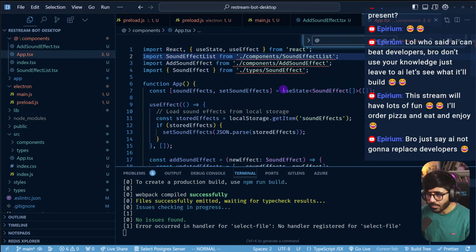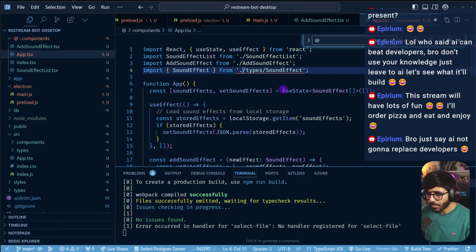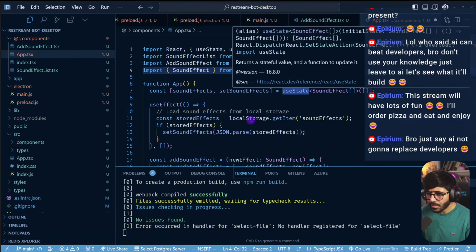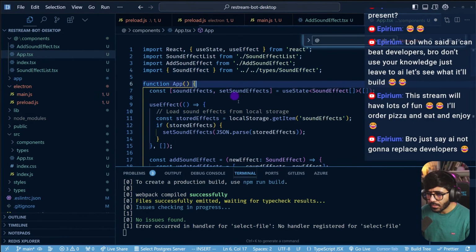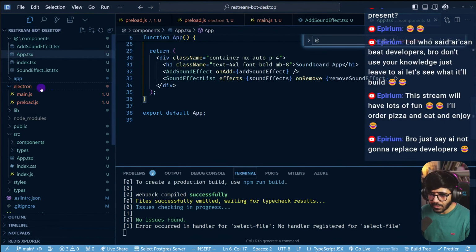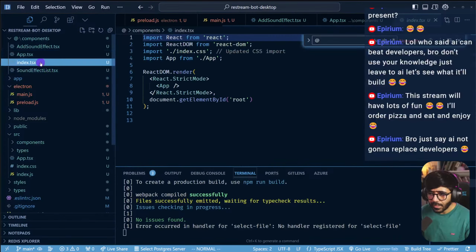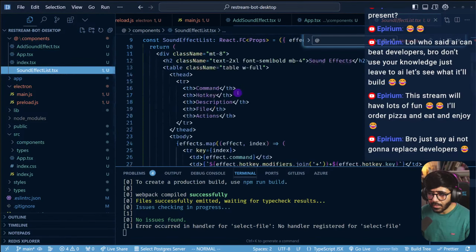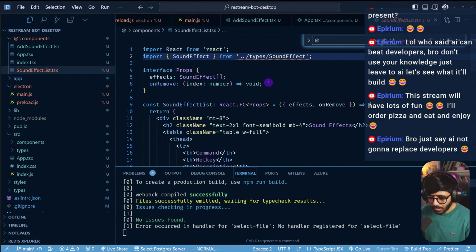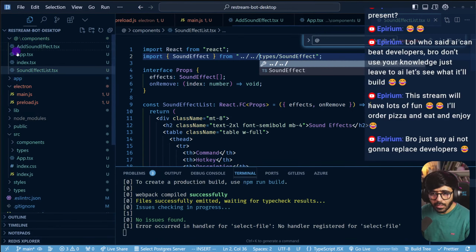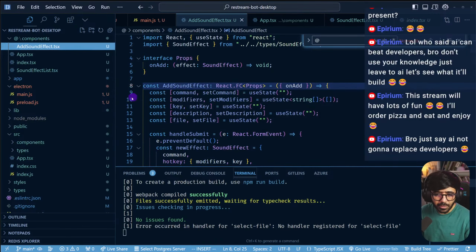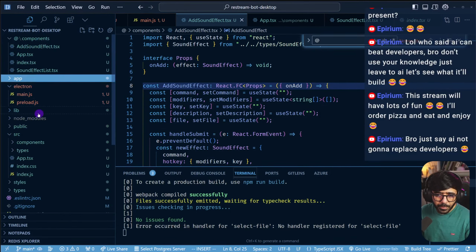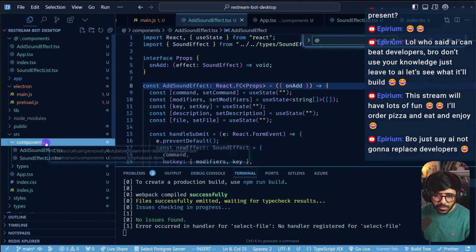So types sound effect, is it, I think it's double, right? So let's fix this. Then we have index.ts, then we have this guy, which has to be this. Index.ts, app tsx is fine, and add sound effect is fine. All right, so source components.